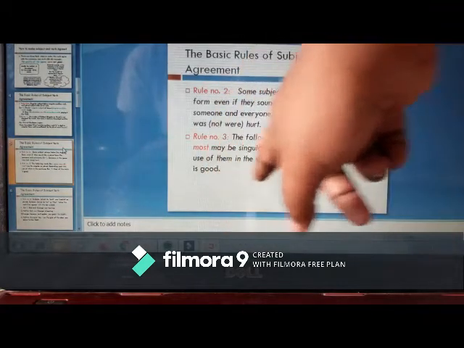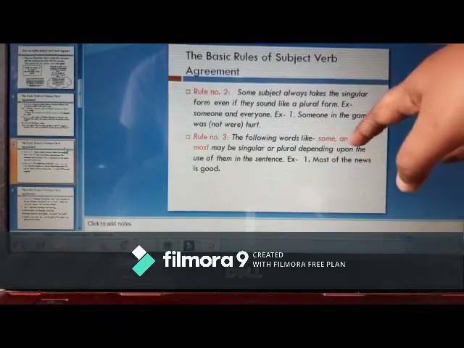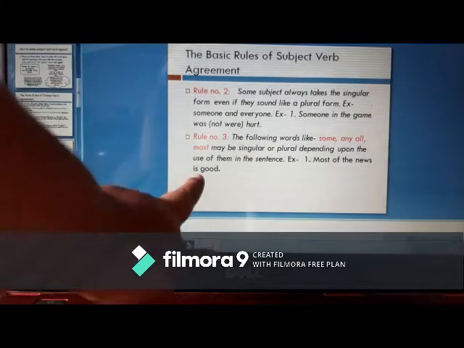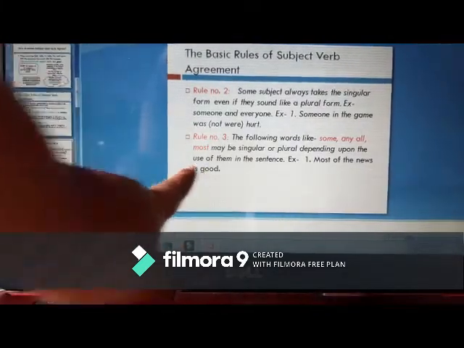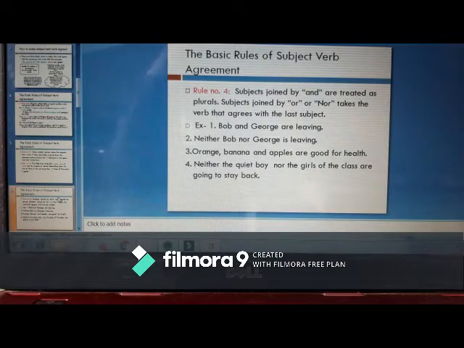So here is an example. Most of the news is good. News here seems like a plural noun, but it is not. It takes a singular verb. Okay, now going on to the next rule, number 4.